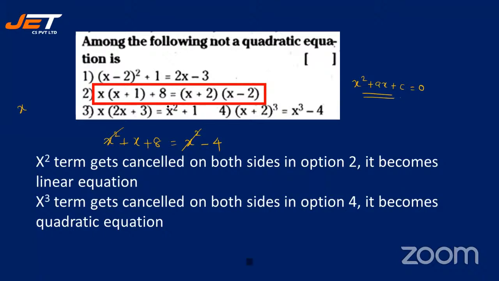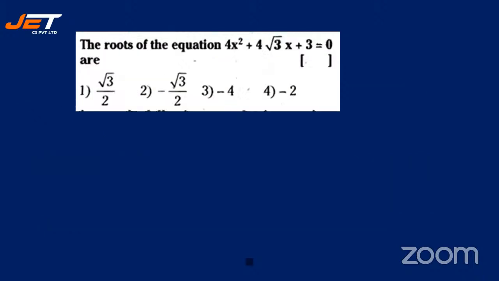So the x cube term gets cancelled on both sides in option 4. It becomes a quadratic equation. So now our question is, which is not a quadratic equation? So it is option 2. All right. Yes. So with this understanding, let's move on to the next question.